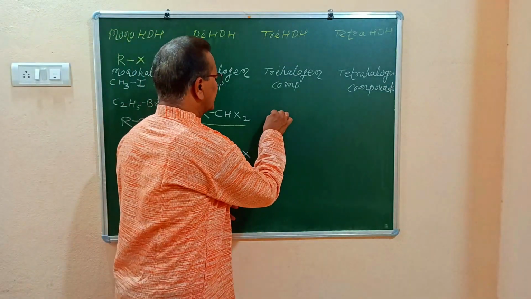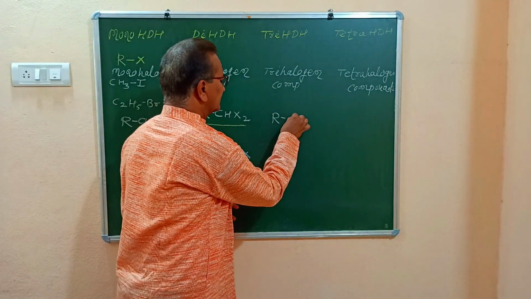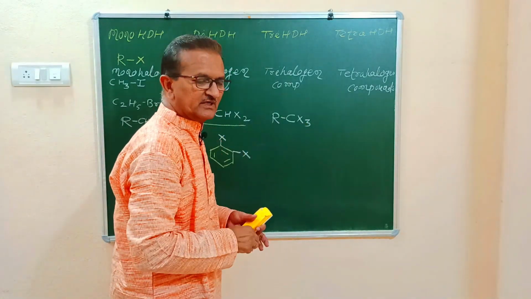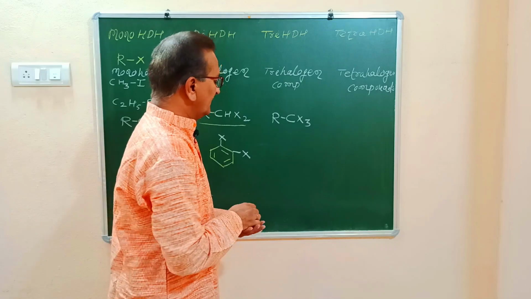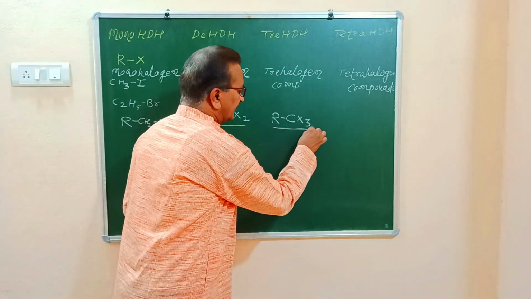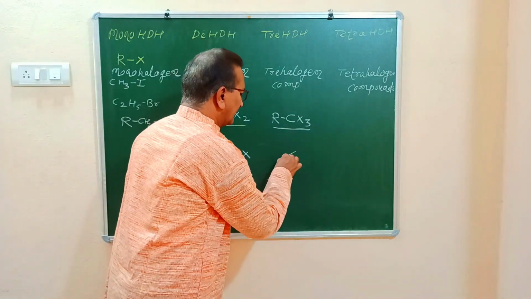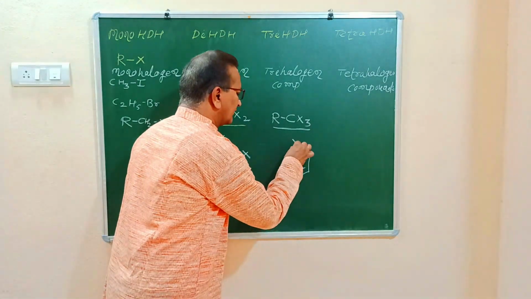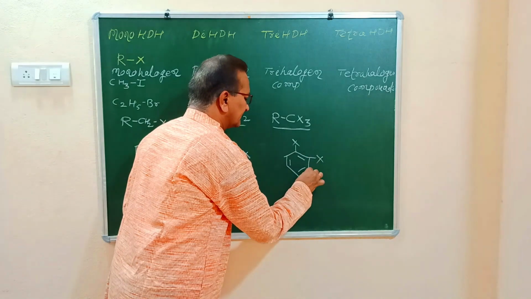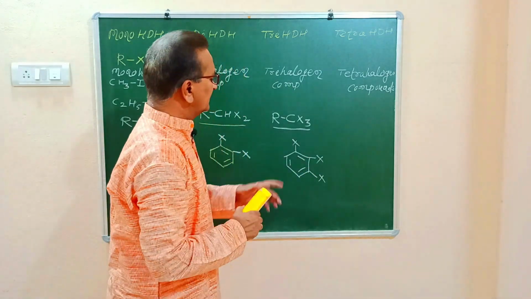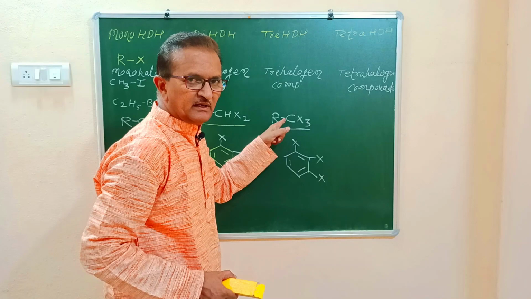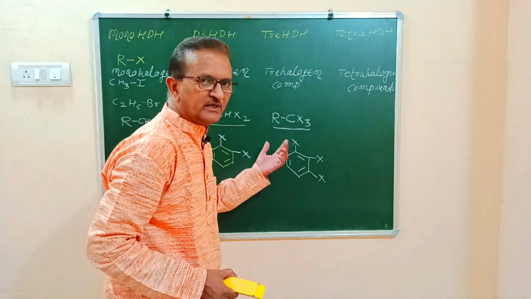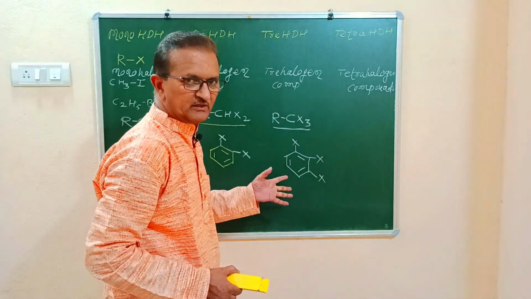Trihalogen compounds can be represented like this: R single bond CX3. Here 3 halogen atoms are bonded to the carbon atom. This is for aliphatic compounds. And for aromatic compounds, we can represent the benzene ring. And to this benzene ring, how many halogen atoms must be attached? 3. So these are the trihalogen derivatives of aliphatic hydrocarbons. And these are the trihalogen derivatives of aromatic hydrocarbons. Representations only, not examples.